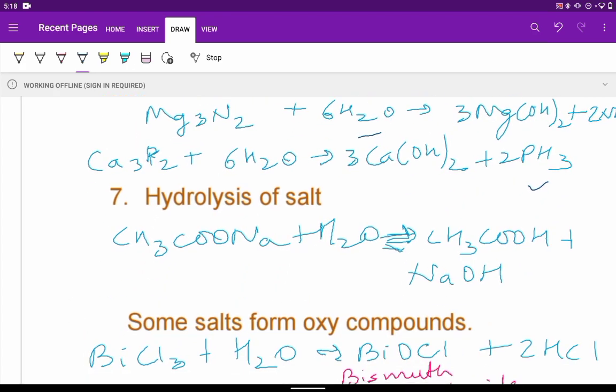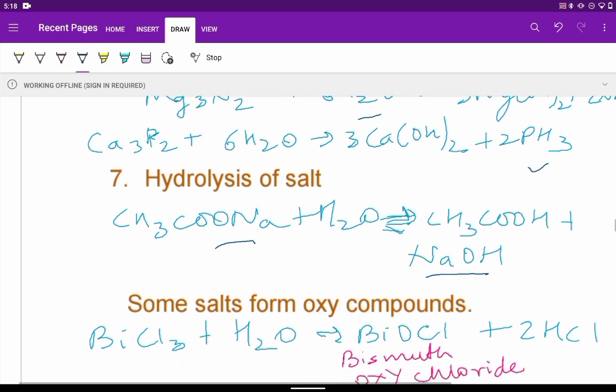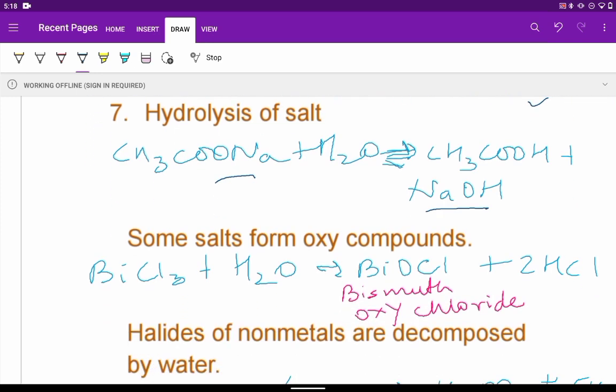Water also gives rise to hydrolysis of salt. If you take sodium acetate CH3COONa, which is a salt of a strong base and a weak acid, on hydrolysis we get back the acid, acetic acid, and NaOH, sodium hydroxide, which is a strong base. Some of the salts like BiCl3 will give us oxy compounds, like we get bismuth oxychloride BiOCl, and HCl will be produced.